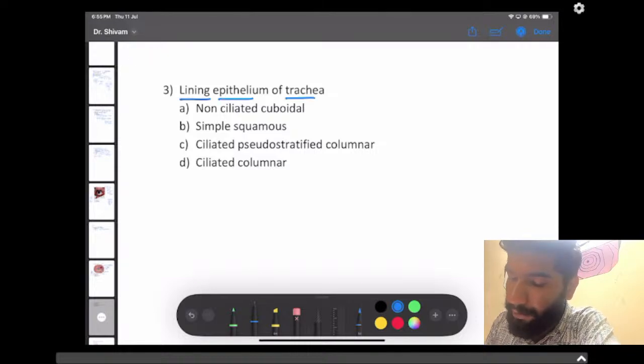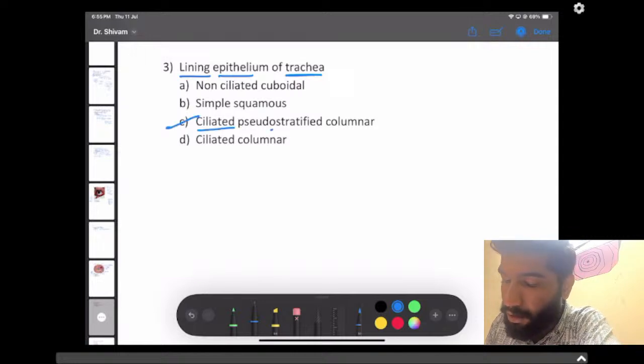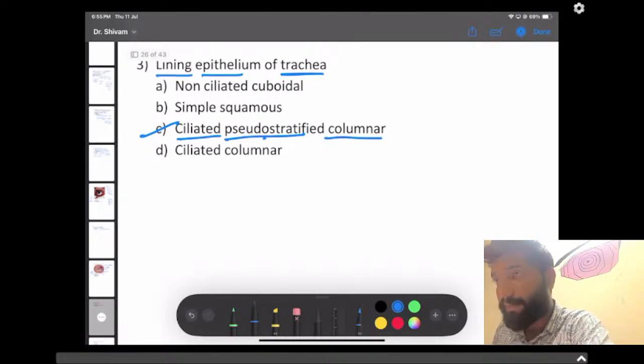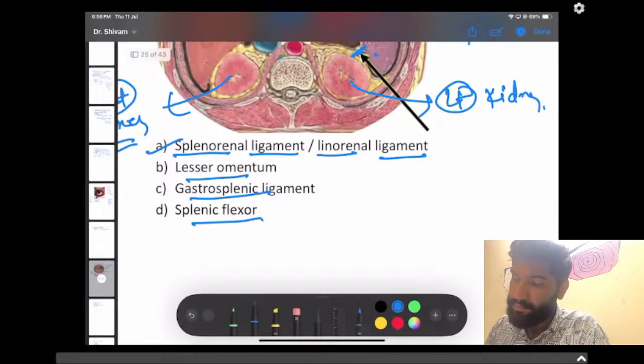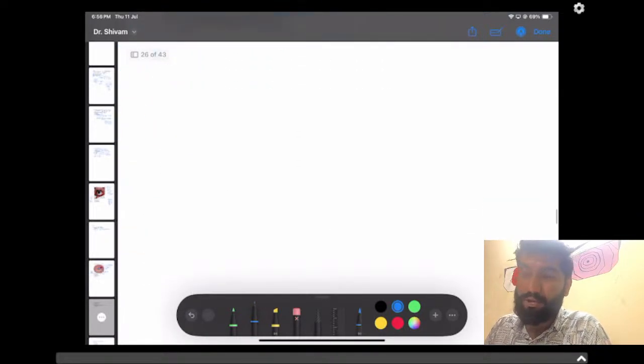Lining epithelium of the trachea. As you all know, the epithelium of the trachea is ciliated pseudostratified columnar epithelium. No doubt, this was one of the easiest questions we can say. So let's move to the next question. Question number 4.